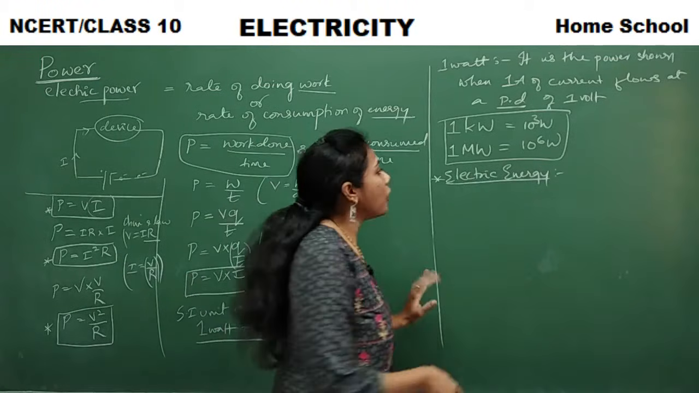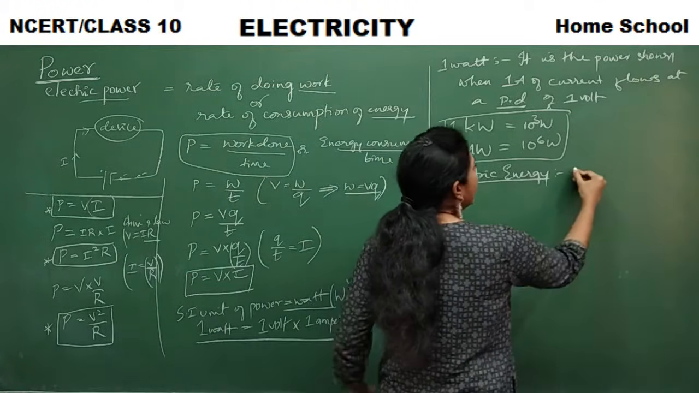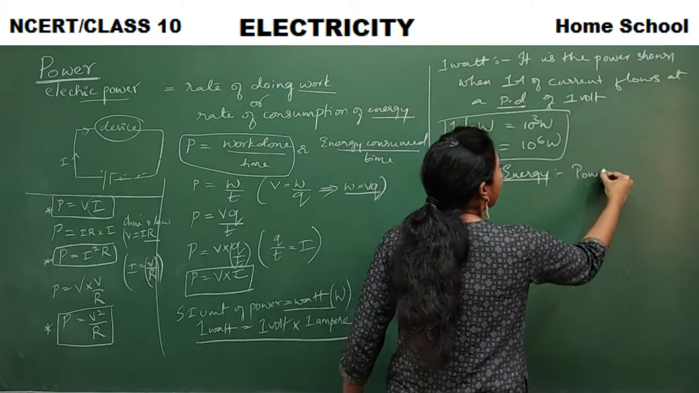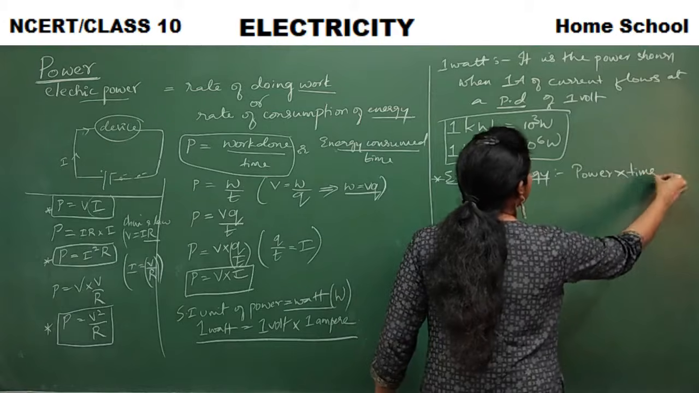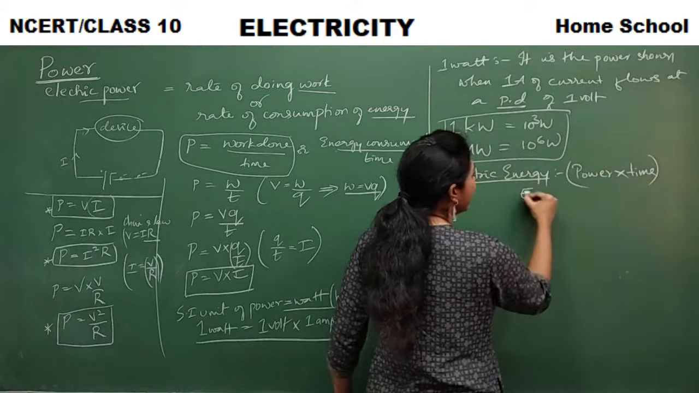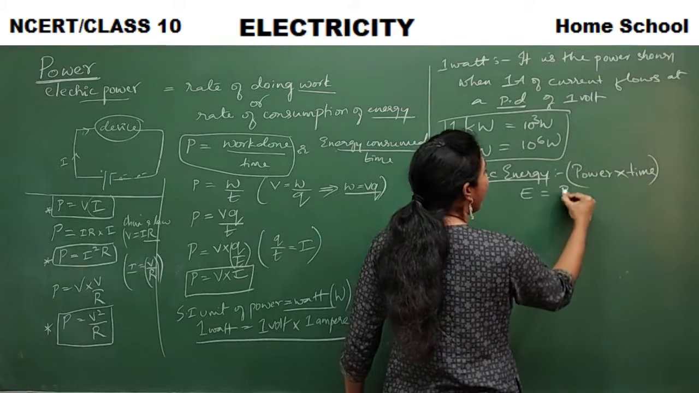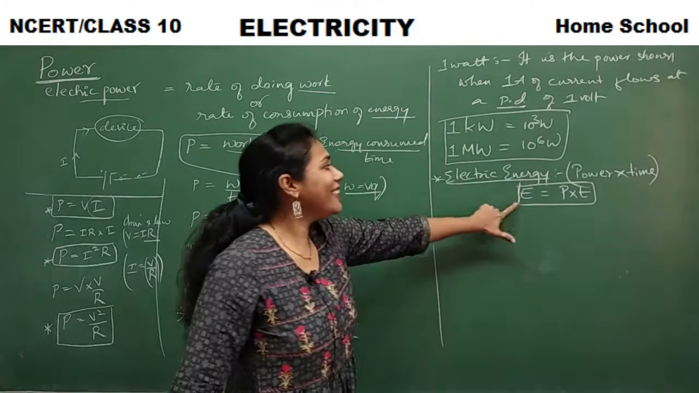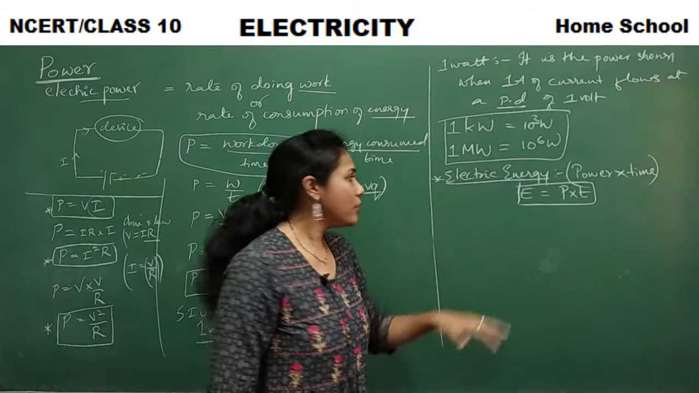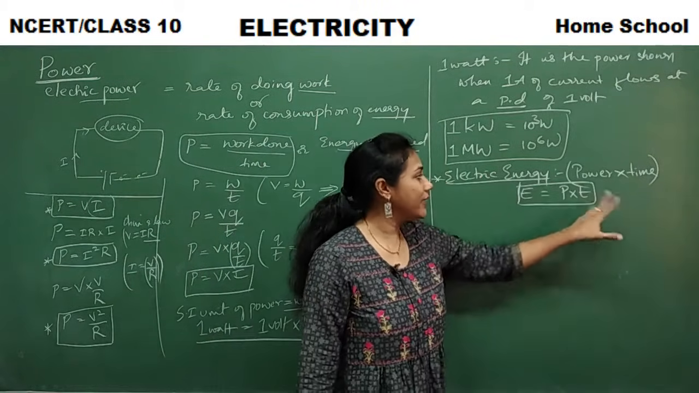So what may be the formula of electric energy? Electric energy is nothing but power into time. Always remember, electric energy is equal to power into time. You will have to calculate electric energy in numericals. So remember it is nothing but power into time.